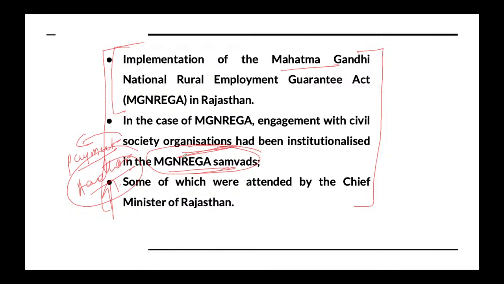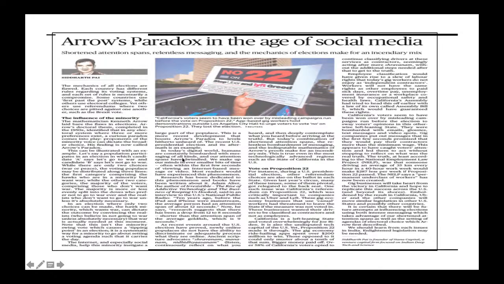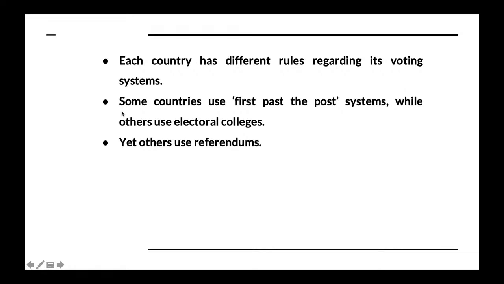Next is Arrow's paradox, a very important point highlighted in this article, and we will try to understand what Arrow's paradox actually is. This idea can be used to highlight different aspects. If a question is asked on social media, it can be framed both in GS paper 2 and in GS paper 3. So you have to understand accordingly. Each country has different rules.